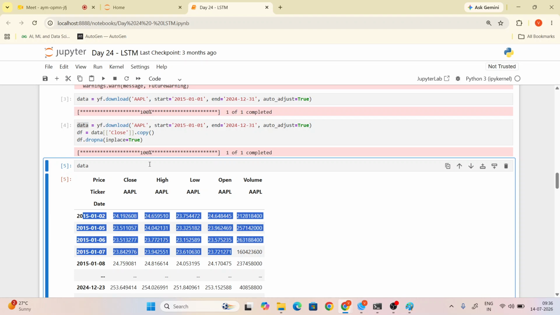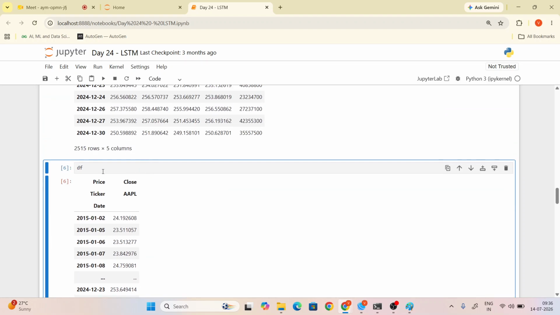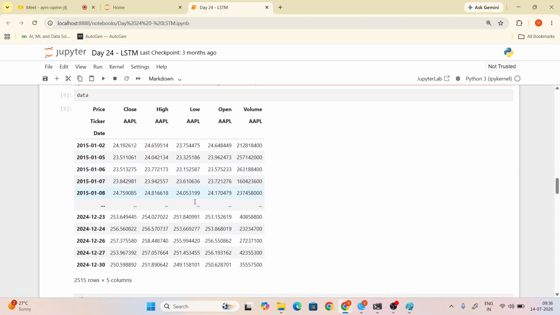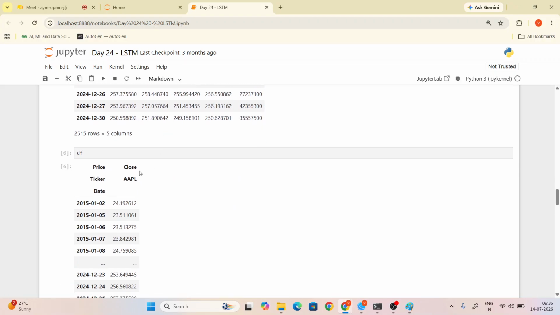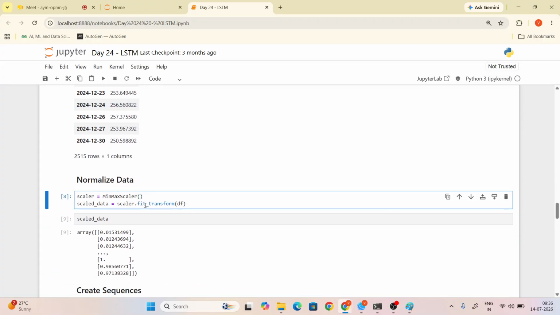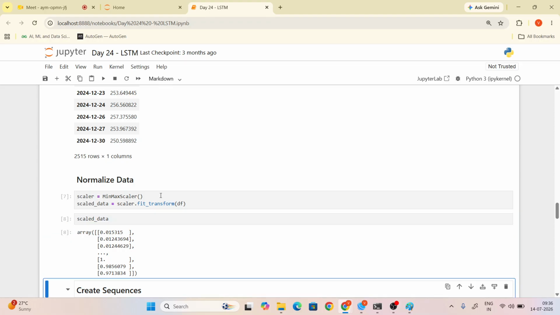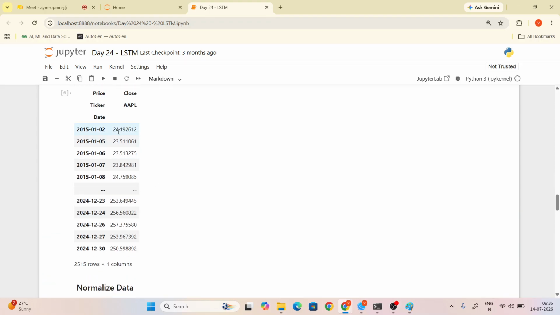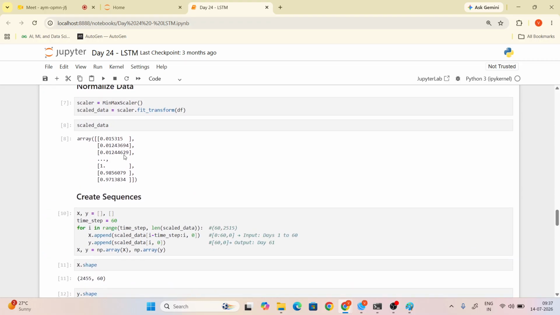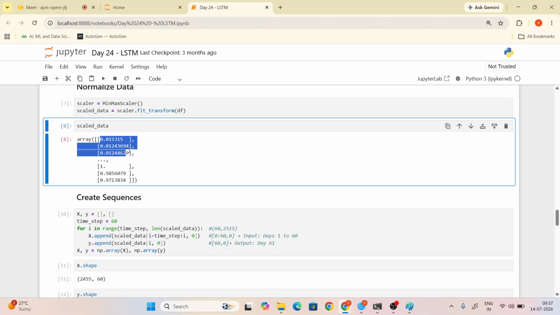Just assume that. We will take the close price only from the given data set. See here, we are using normalized data, MinMaxScaler, and now we are fitting the normalizing data. Now see the output, guys. What is the number here? 24 point something, and here 23 point something. All are in scale value, all in 0 to 1 scale, right?